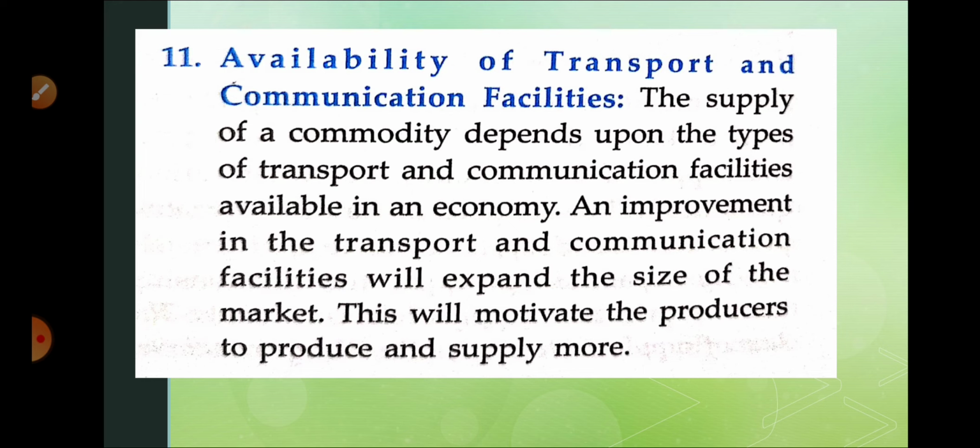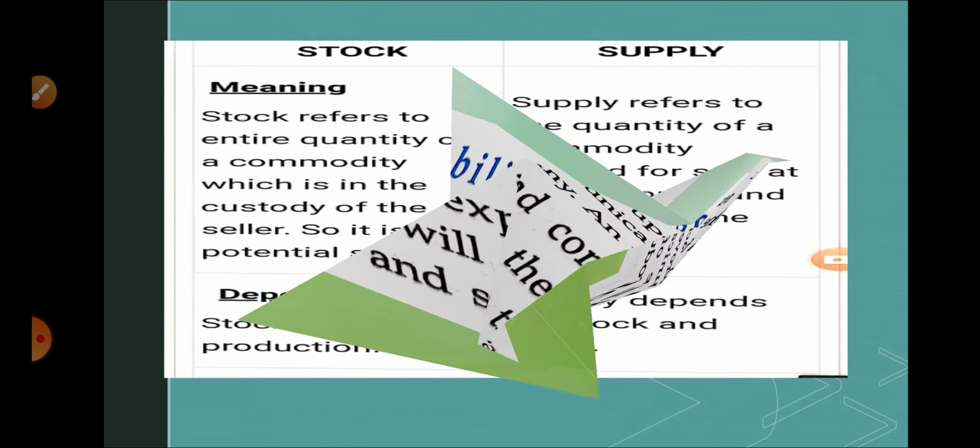And the opposite of this, if we have better transportation, then we can have better supply in the market. You have read in 10th class also about transportation. If better transport facility is available, then a particular industry is well developed. Why is industry well developed? Because supply of the particular product is possible, or we can say more and more supply will be there if transport is available from one place to another. So it is linked with other places, and more supply will be there, because it is easy to send products from one place to another. I hope you understood this one.